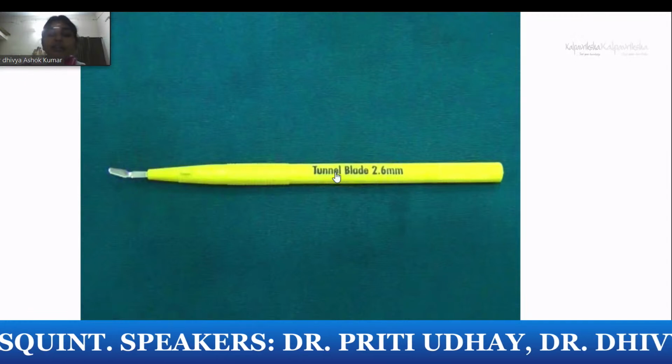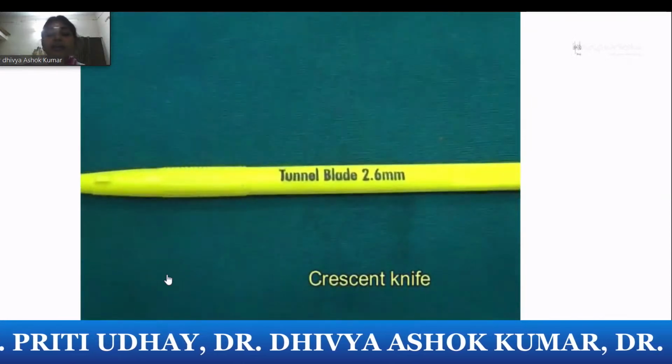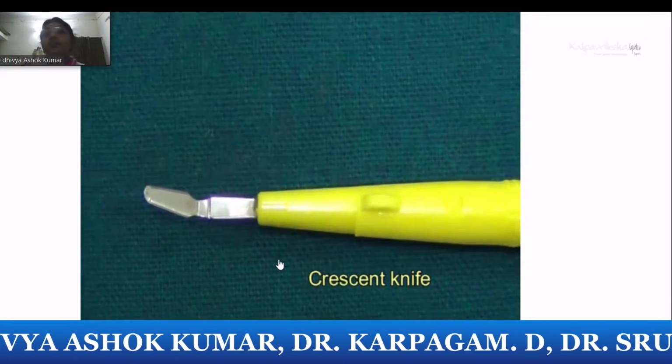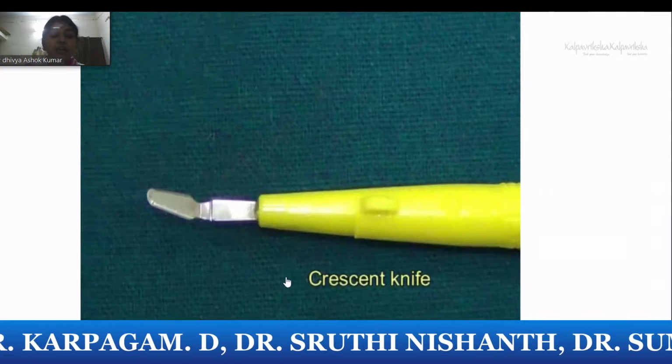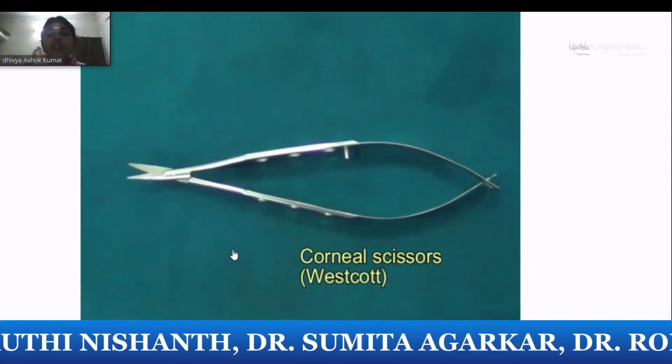And this is a crescent which is used for the dissection, especially in the scleral tunnel dissection, or when you are dissecting scleral lamellae, especially in trabeculectomy if you want to make a flap, or in a patient with OSSN where you are taking this deep sclera, you can use a crescent knife. That is about the keratomes.